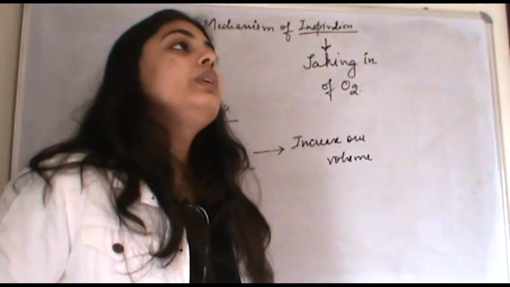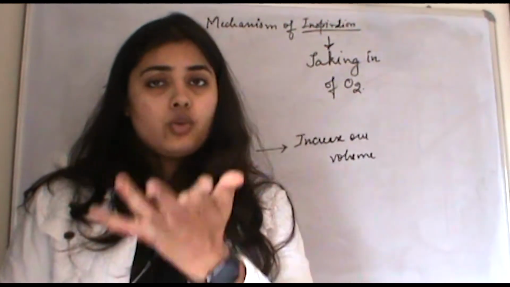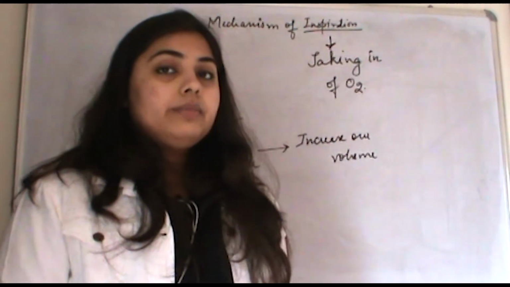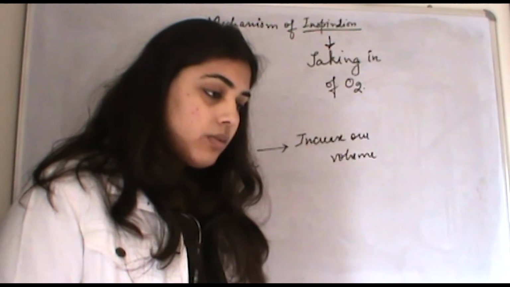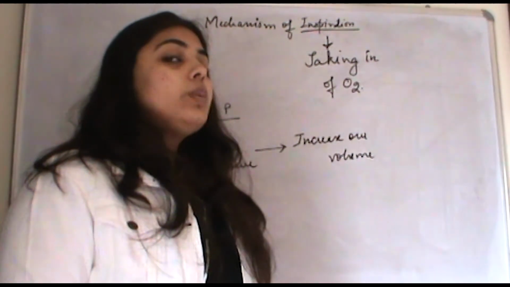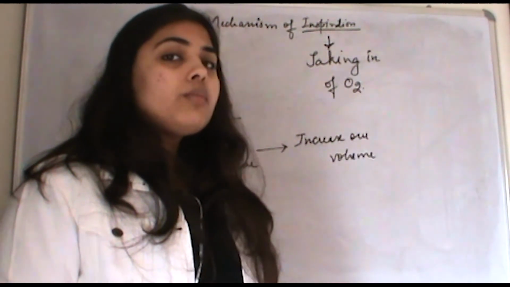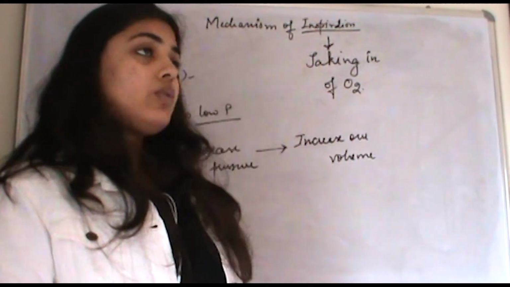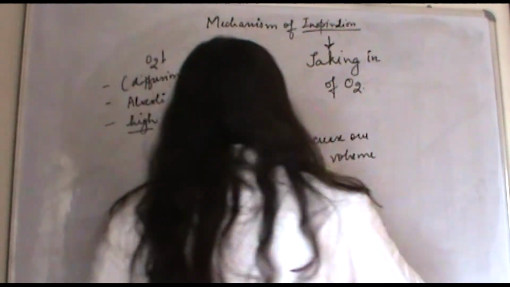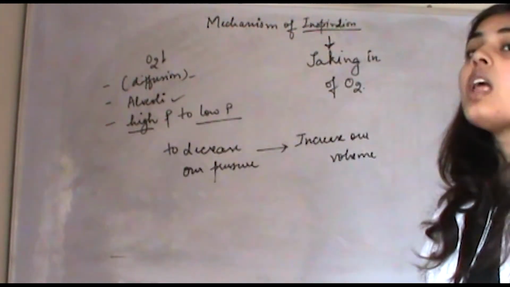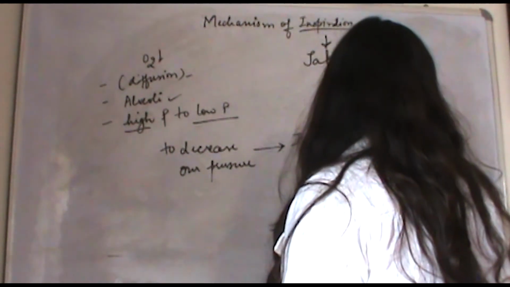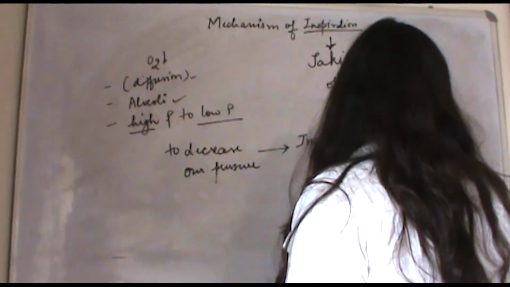For example, you breathe. Please, all of you, I hope you try this at home. You took a long breath in. Exhale out. When you do this, can you feel the movement of your rib cage upwards? The rib cage goes up. So what is happening? For increasing the volume of our lungs, the thoracic cavity, what do we do?